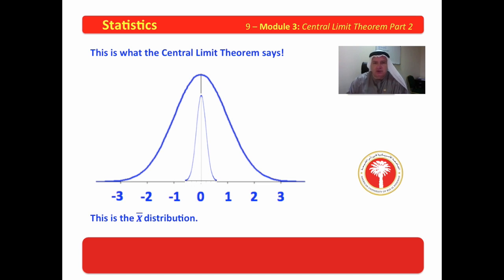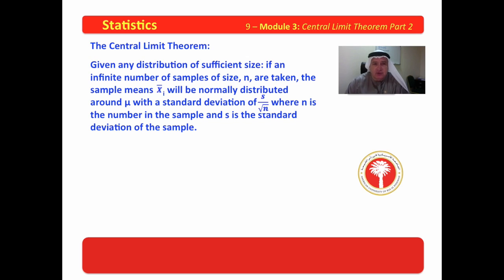This is what the central limit theorem says. It says that if we take an infinite number of samples of size n, the means of those samples will be normally distributed around the true mean with a small standard deviation equal to s divided by the square root of n. In other words, the larger the samples are, the more tightly they congregate around the true mean. Now, let's read that again.